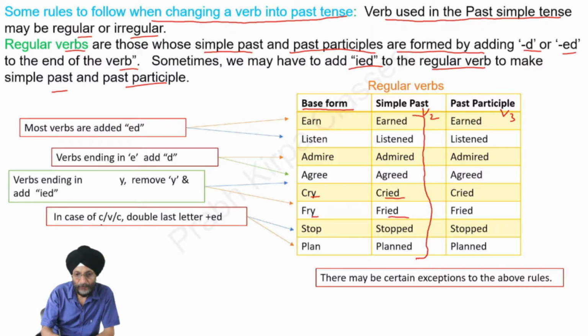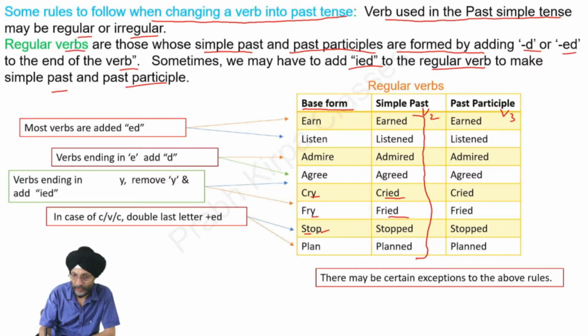In case of CVC, what is this CVC? C stands for consonant, V stands for vowel. What are the vowels? A, E, I, O, U. When the pattern in the verb is CVC, we start from the last. This is a consonant.